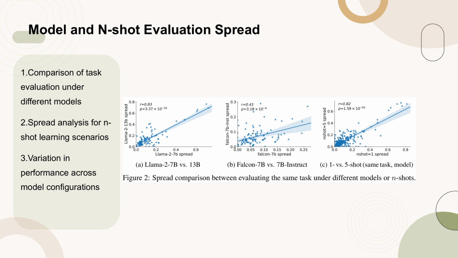Figure 2 illustrates the spread in performance when evaluating the same task under different models or n-shot learning conditions. This comparison helps in understanding how variations in model size or the number of training examples, n-shots, impact task performance. The spread analysis provides insights into the consistency and reliability of model evaluations across these different settings.